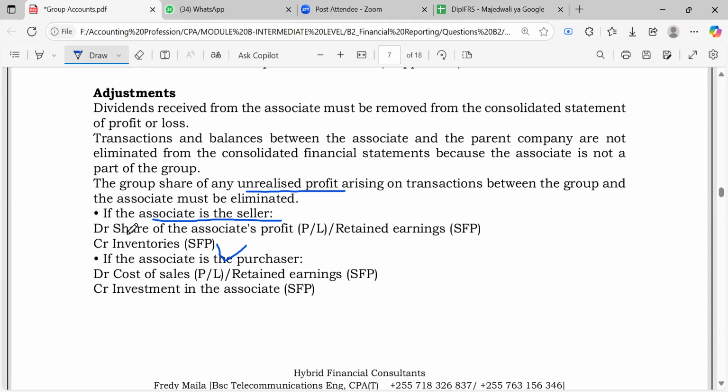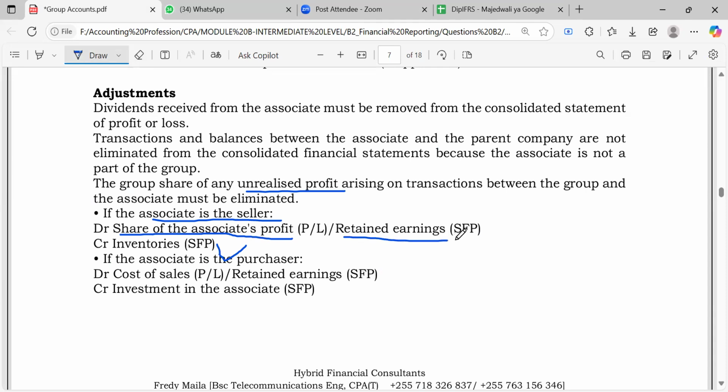Of course, for share of associate's profit, you can leave it because, like I told you, we didn't do the income statement, right? But what we can know is I'm going to remove the profit of an associate. If I reduce the profit of an associate, it means I'm going to reduce the retained earnings, right?